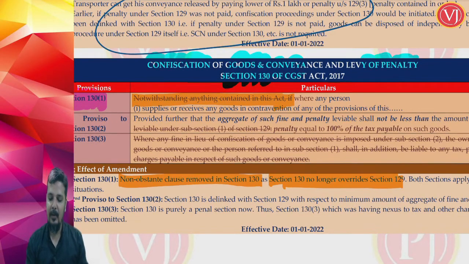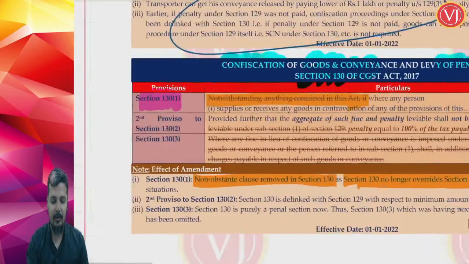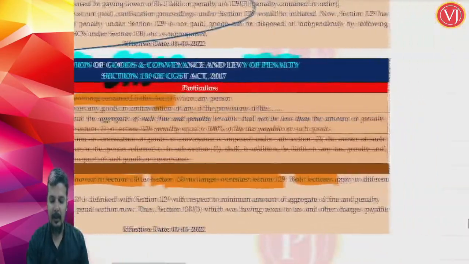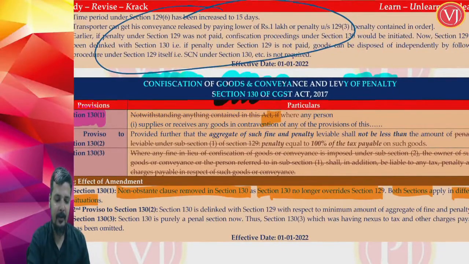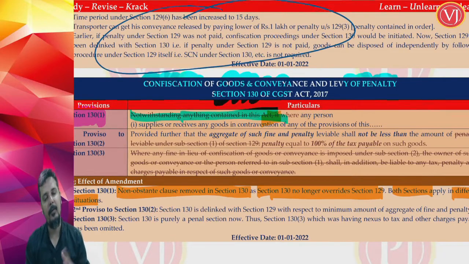Now they have said that both sections are applicable in totally different situations. The non-obstante clause is removed to tell that section 130 is not overriding section 129. Section 129 is applicable when the goods and conveyance are in transit. 130 is applicable in different scenarios. The list of reasons is given in section 130.